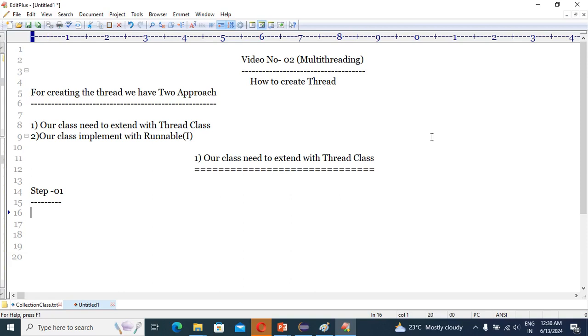Suppose I would like to create my own process, right? Creating a thread means I need to create what? My own process, right? So to create our own process, we are going to follow step number one. So what is step number one?